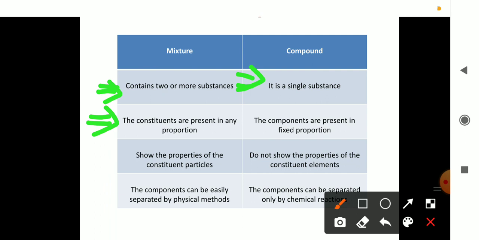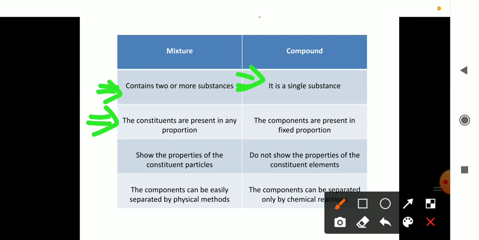But in the case of a compound, fixed proportion is maintained. If you take the water molecule, water is a compound. What is the formula? H2O is the formula. Here, what is the fixed proportion? In water, 2 atoms of hydrogen must be present. Likewise, 1 atom of oxygen must be present. So a fixed proportion of the number of atoms is maintained in the case of compounds. That is given in point number 2. The components are present in fixed proportion in the case of compounds. Is it clear? Okay. In the case of a mixture, no fixed proportion is maintained, but in the case of compounds, fixed proportion is maintained.